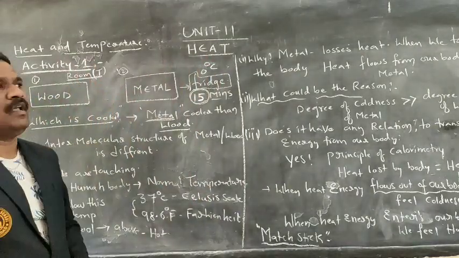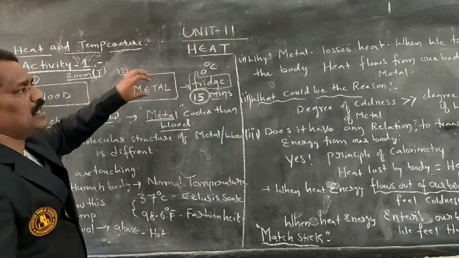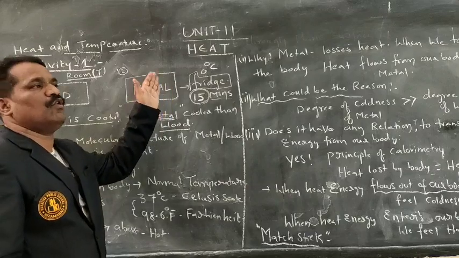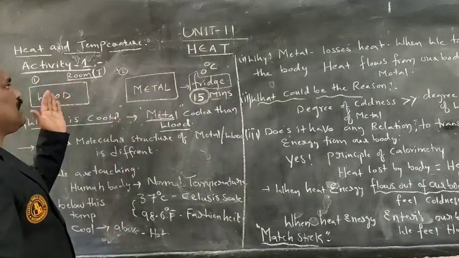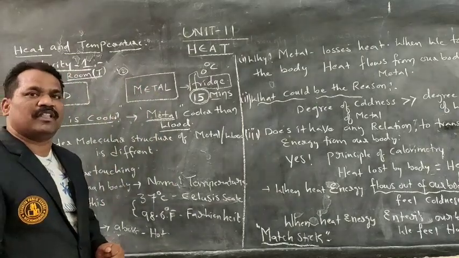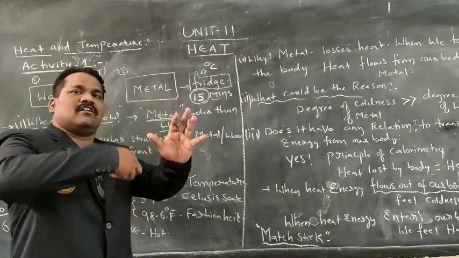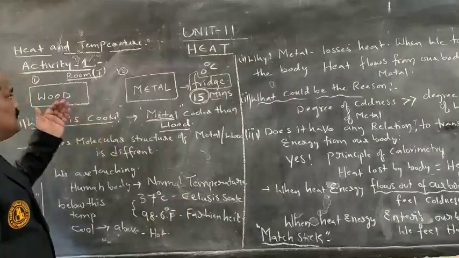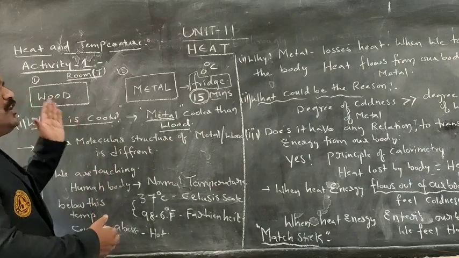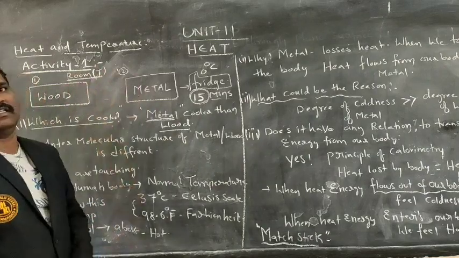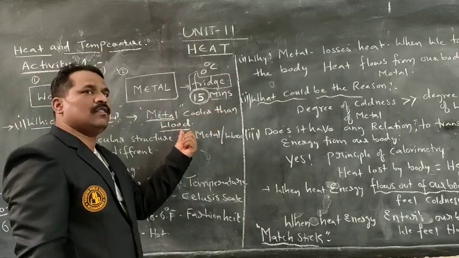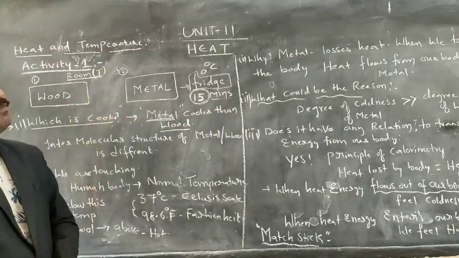That is the first point. Wood is an insulator, metal is a conductor. A conductor will have more electrons, an insulator will have fewer electrons. As it has more electrons, what happens there? The intermolecular structure of the molecule will differ. As it has fewer electrons, the intermolecular structure will also differ. Due to the difference in the nature of the substances, metal will be cooler than wood. That is the first thing.